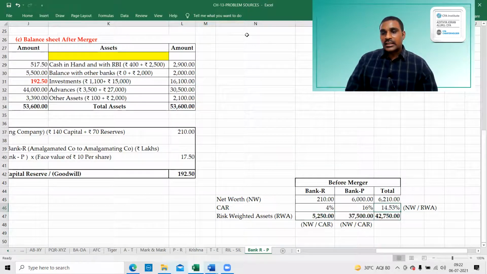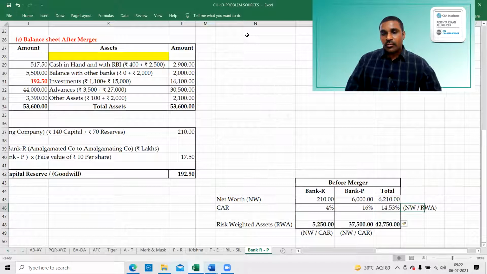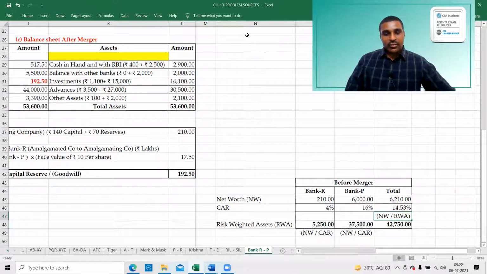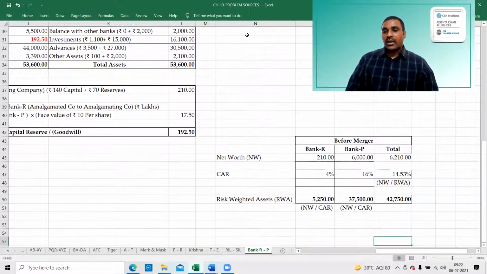Next, how did I get this 14.53? This 14.53 I got in the reverse way: net worth divided by risk weighted assets. We got it. Net worth divided by risk weighted assets.